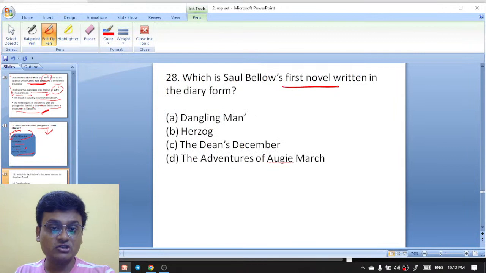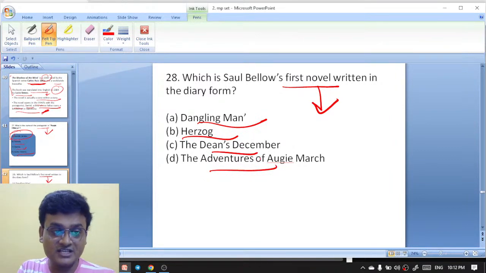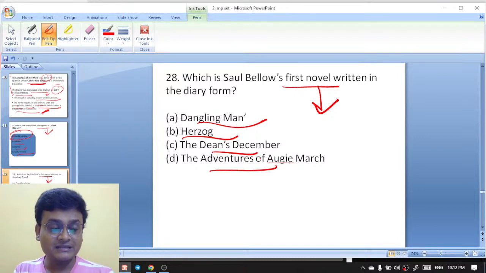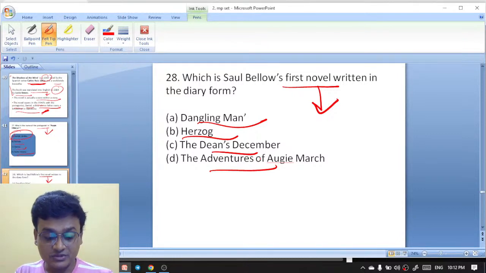What is Saul Bellow's first novel, written in the diary form? Dangling Man, Herzog, The Dean's December, Adventures of Augie March. What is the first novel of Saul Bellow? Those who are watching, please do answer in the comment box. What would be the right answer here?